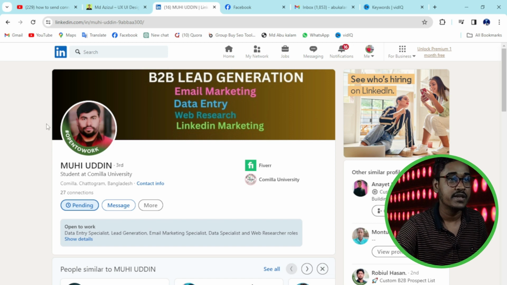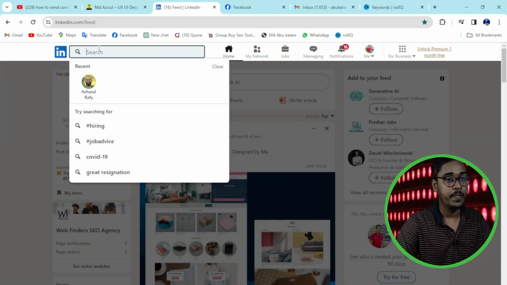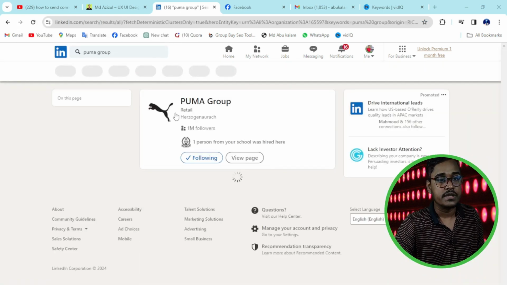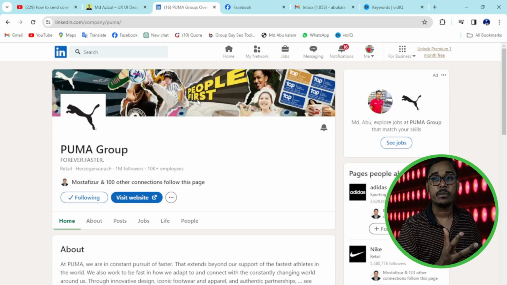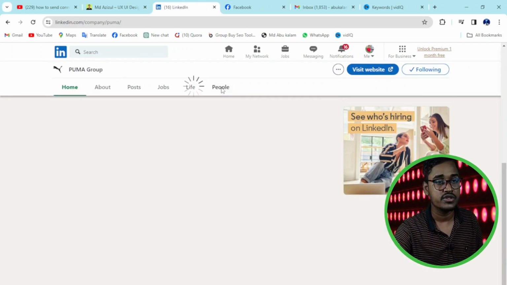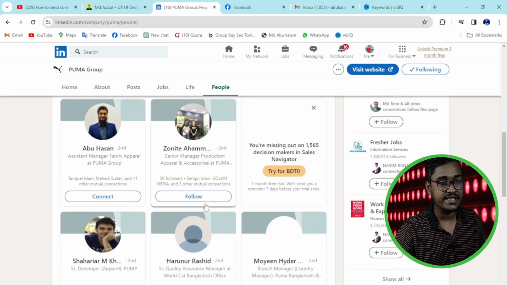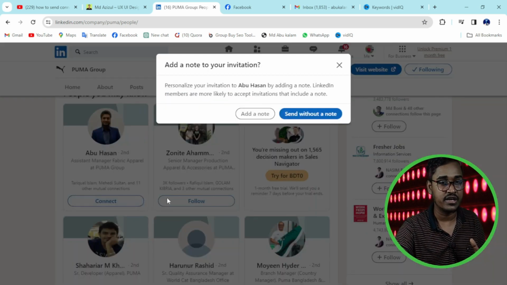Then again go to the LinkedIn homepage, then type, for example, Puma Group. Then click on Puma Group. You can search any group, any locations, any people, and anything search related. Then scroll down, then click on People. Just click this icon. This is a huge opportunity for you to click on connect.